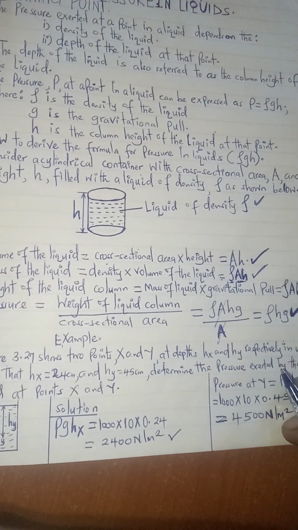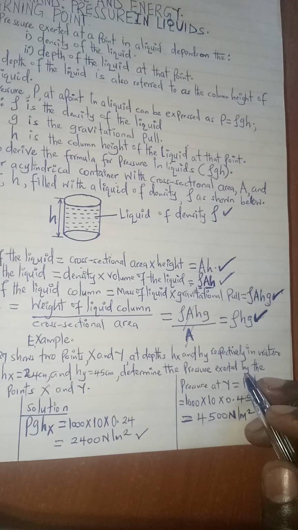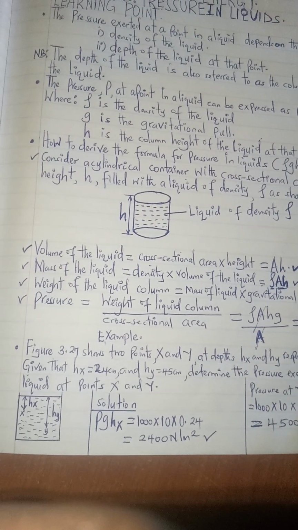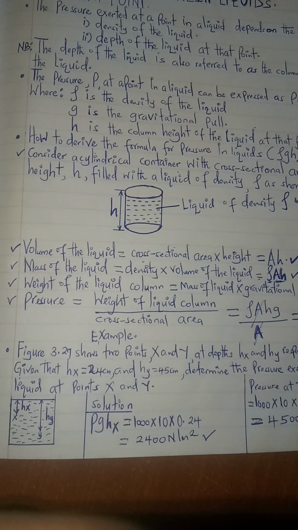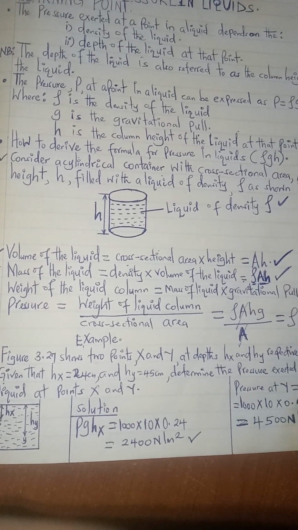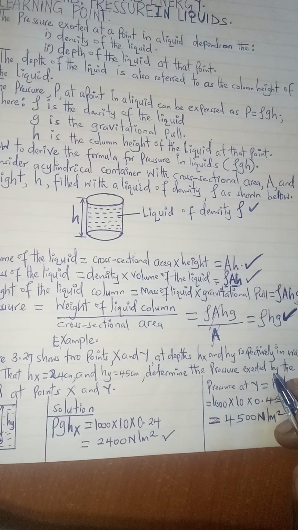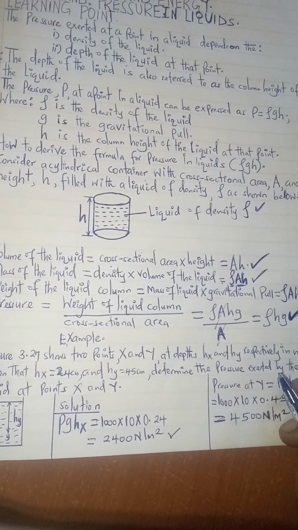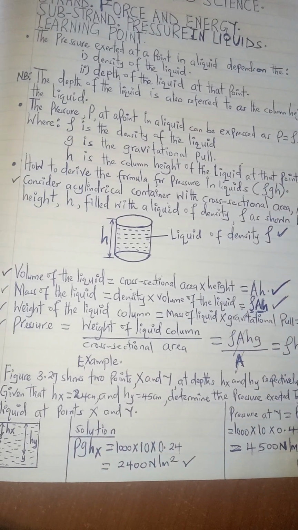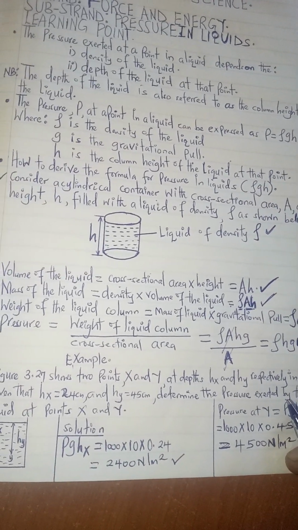Then the question is, determine the pressure exerted by the liquid at points x and y. We need to know very well that the only formula we can apply is the one that we have there, that is pressure is rho gh, or rho hg, depending on your arrangement.